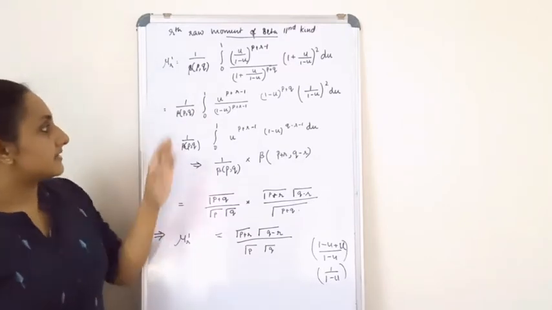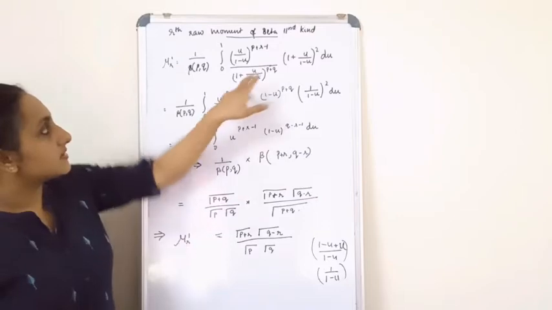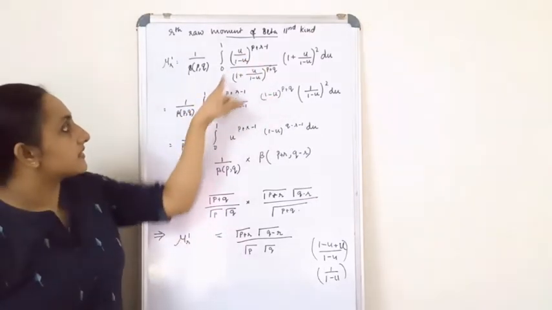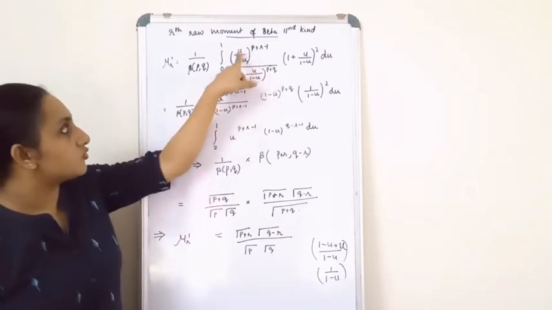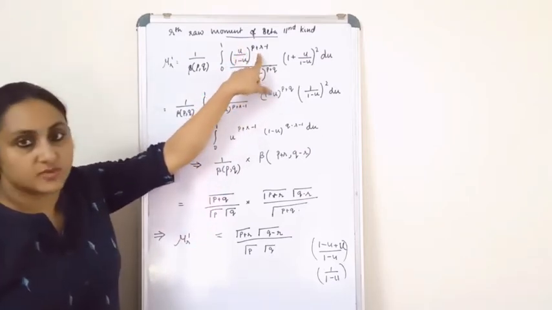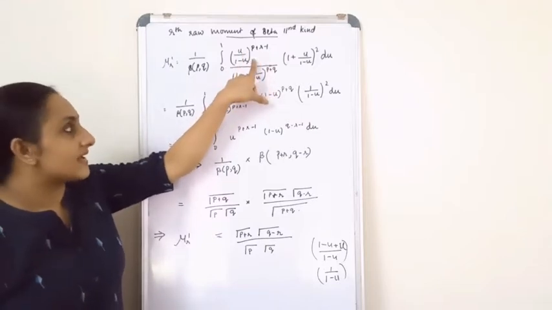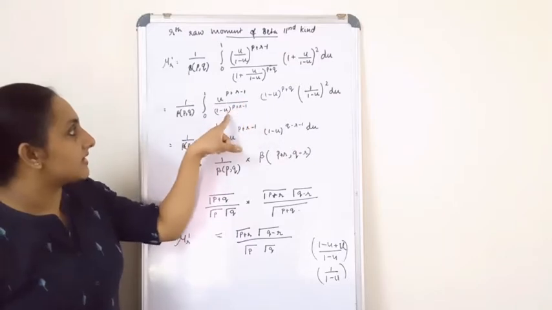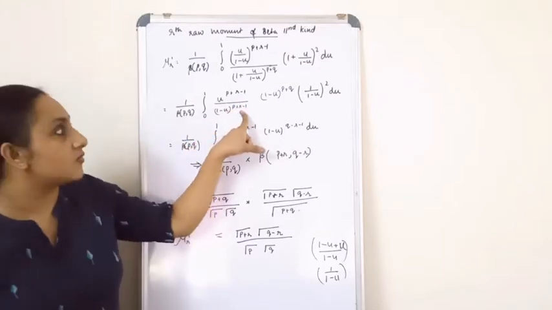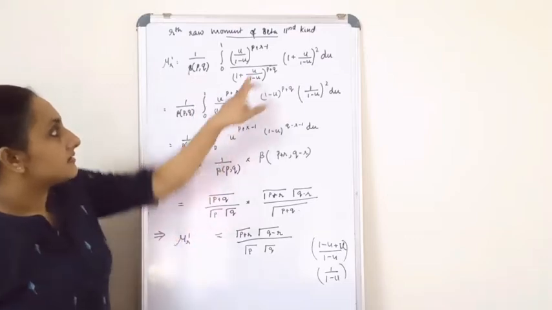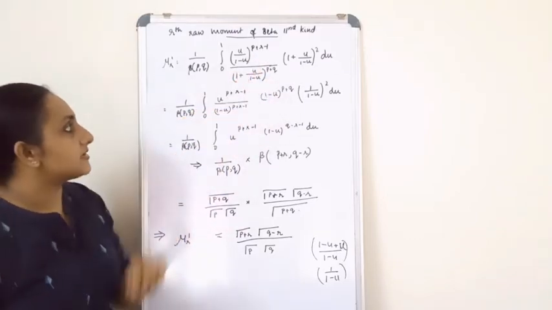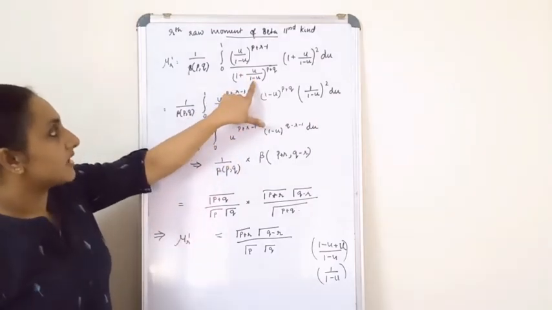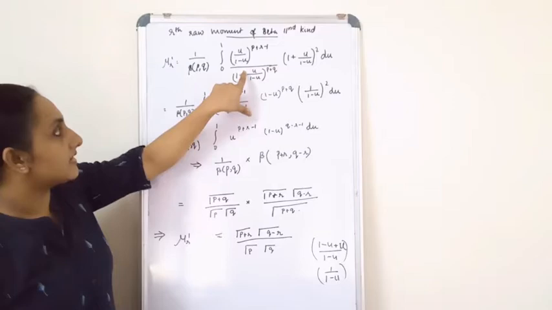Now I am going to take the numerator. In the numerator you have u by 1 minus u the whole raised to p plus r minus 1. Instead of writing like this, I just wrote it as u raised to p plus r minus 1 divided by 1 minus u raised to p plus r minus 1. I hope that is fine with you. That is the numerator. Now what about the denominator? In the denominator you have 1 plus u by 1 minus u. Take the LCM, you get 1 minus u plus 1.